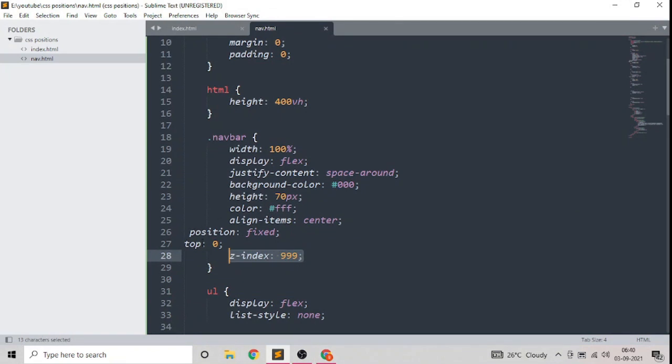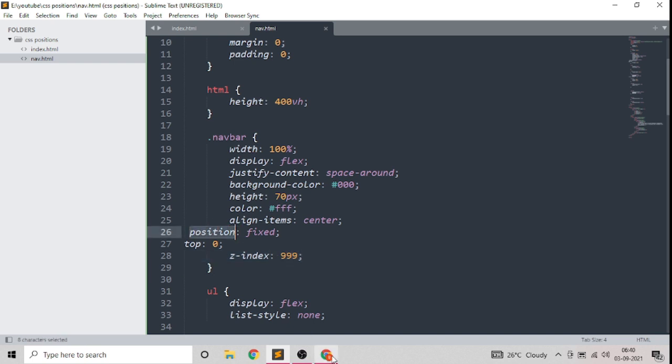So what we will do is use this z-index property of 999. Why this high number? Because we always want the navbar to be on top. Now remember, the z-index property is only used with positioned elements, made with position absolute, fixed, sticky. Whenever you want to have your certain content or view on top of everything, then you have to use the z-index property along with position.